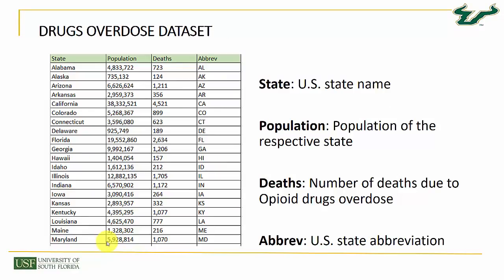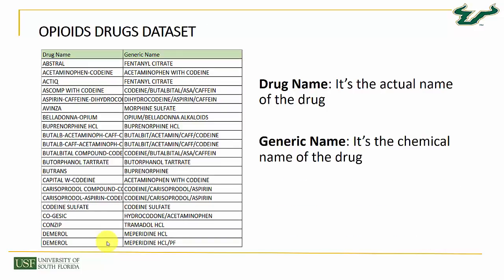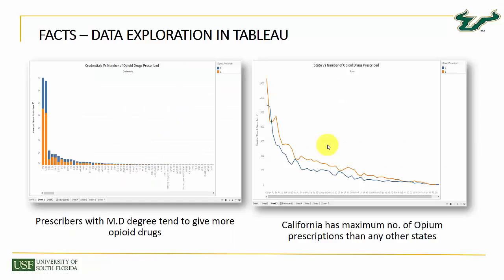The next data set was a drug overdose data set having 4 columns. It had the details of state, the population of the state, the number of deaths that occurred in the state due to drug overuse, and then the abbreviation of the state. Then the third data set was the opioids drug data set, which had the details of all the opioid drugs.